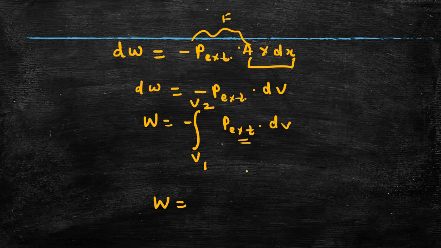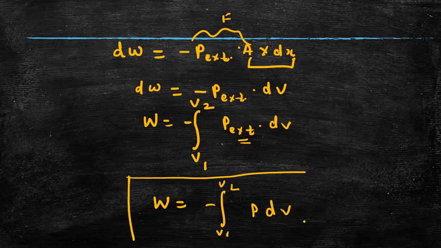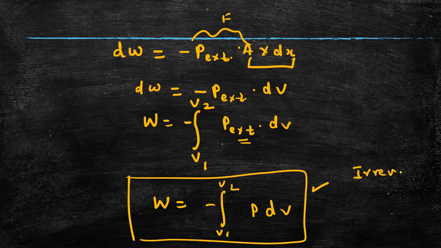Instead of P external we can represent it as pressure. So it will be minus integral from V1 to V2 of P dV. So this is our general expression for work done.